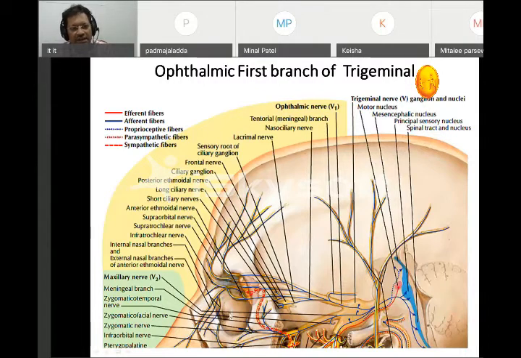We know that the cornea and conjunctiva are very sensitive to pain. You can also see some nerves going above, seen in the scalp. These are called supraorbital and frontal, which are branches of the ophthalmic nerve. So the ophthalmic nerve is the first branch of the trigeminal nerve.